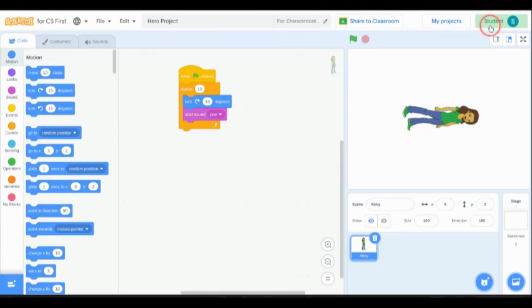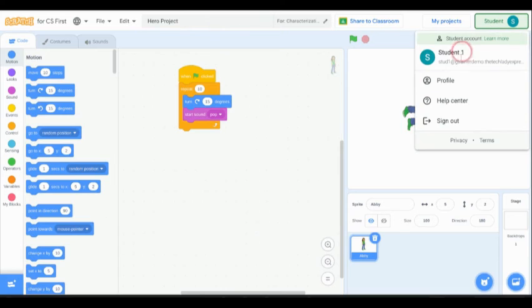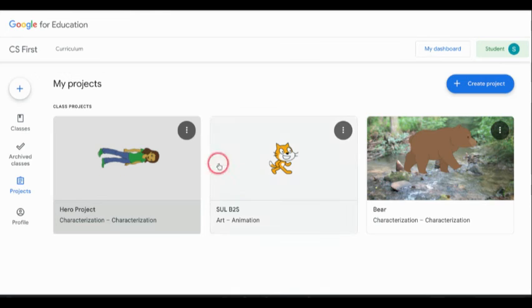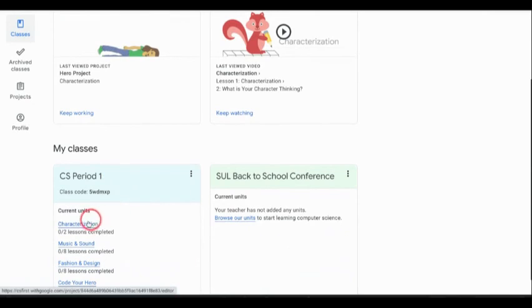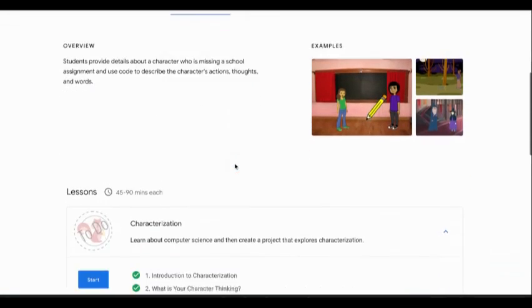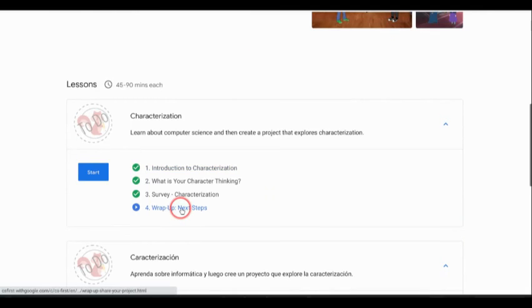So I'm going to go back into Scratch for CS First. I just wanted to show you a couple things here. That's all. I'm not really going to show you how to use Scratch, but this is the Scratch interface that the students would use. So I'm going to go back into CS First because remember it's shared and it's saved automatically. So you can see that it is right here, and I'm going to go into my unit. All right, and I'm going to wrap it up.